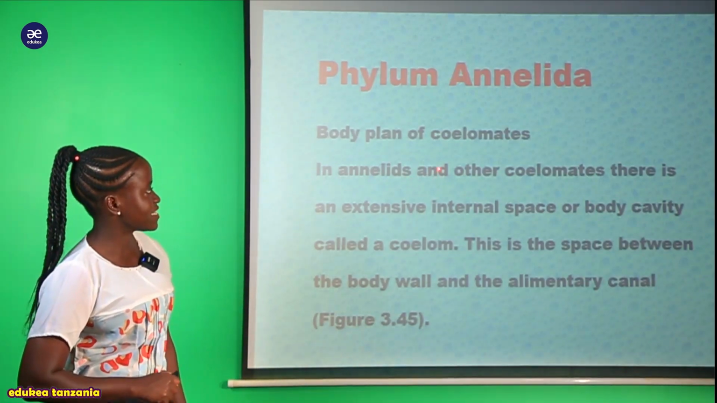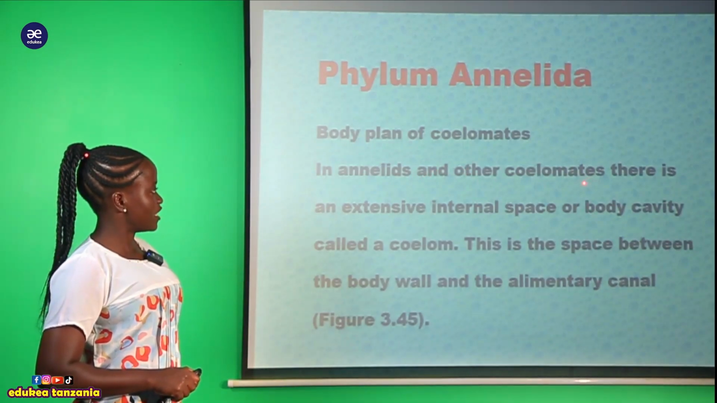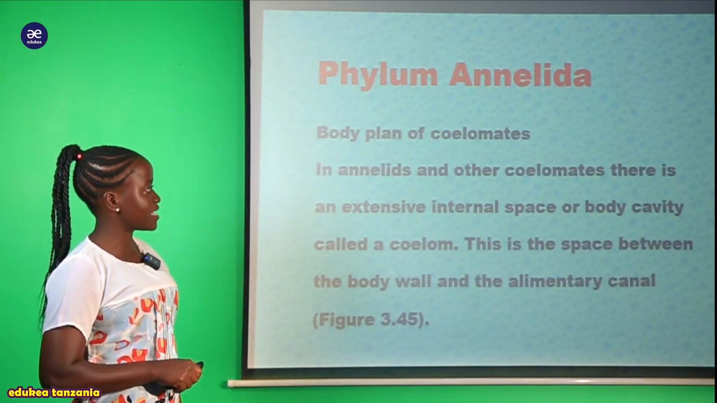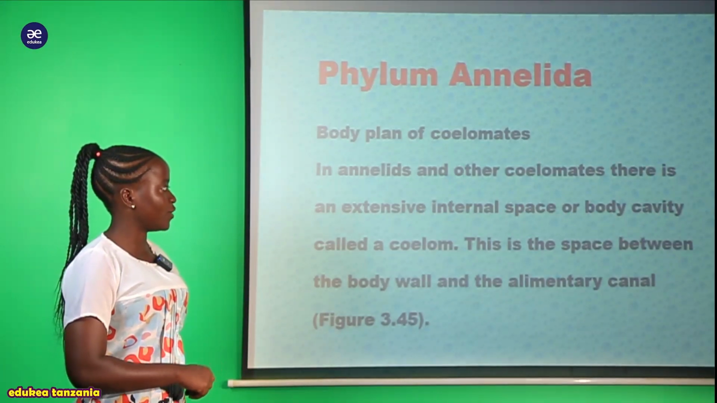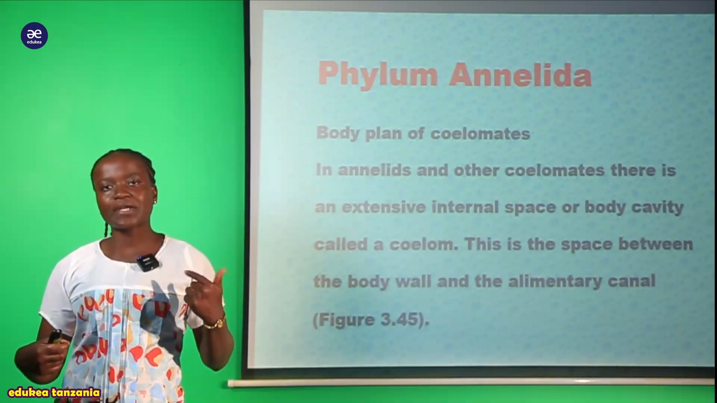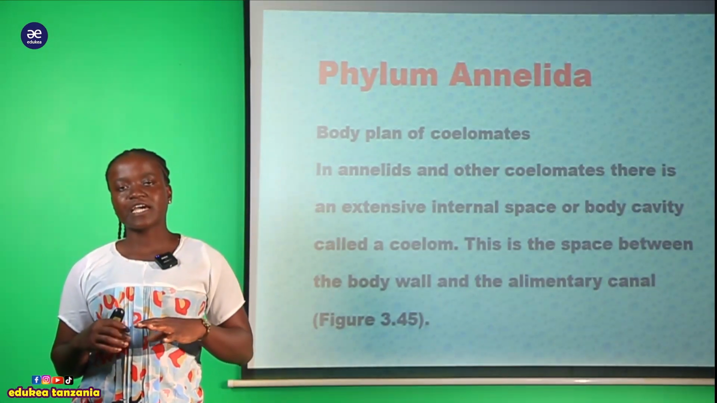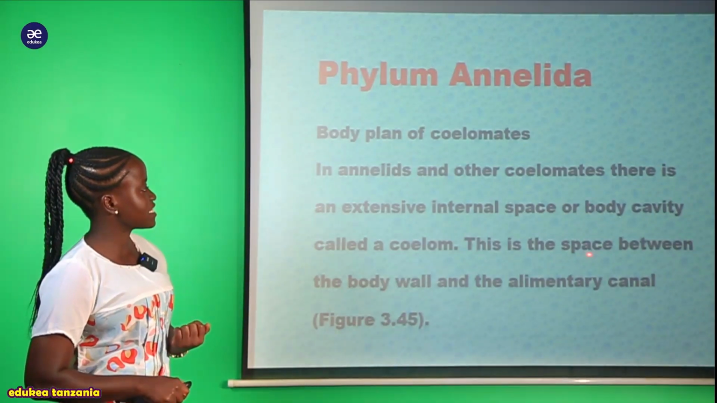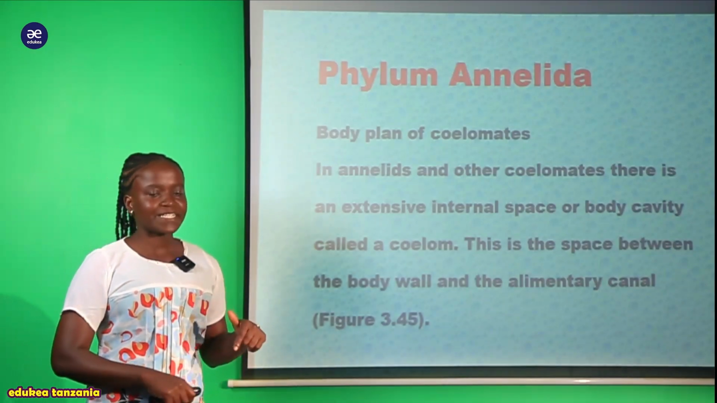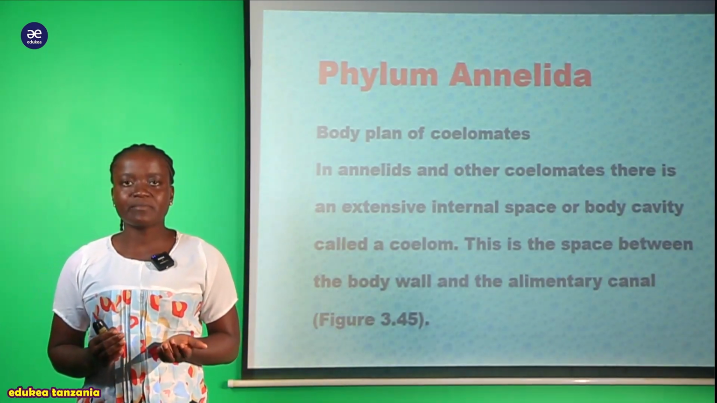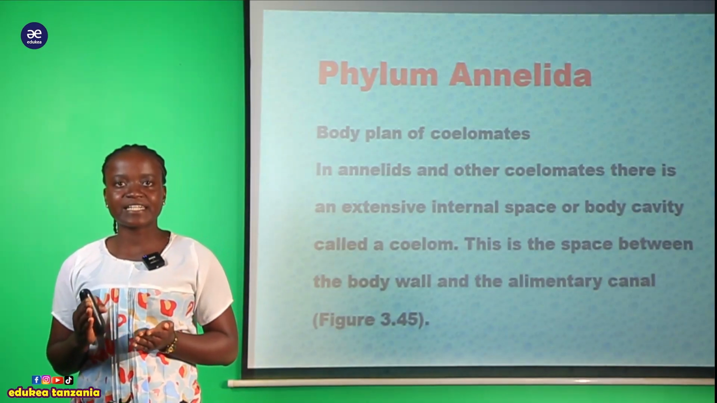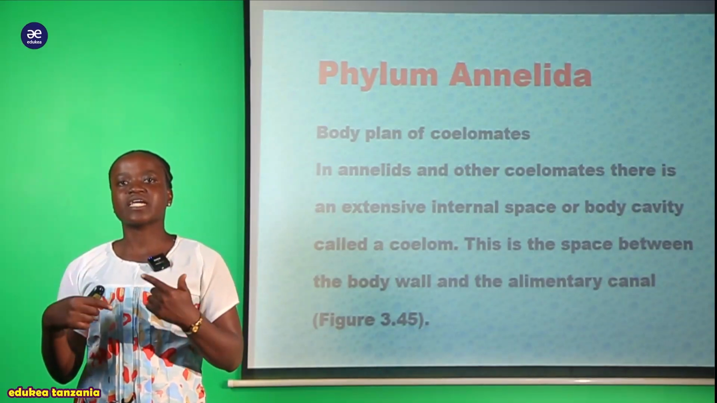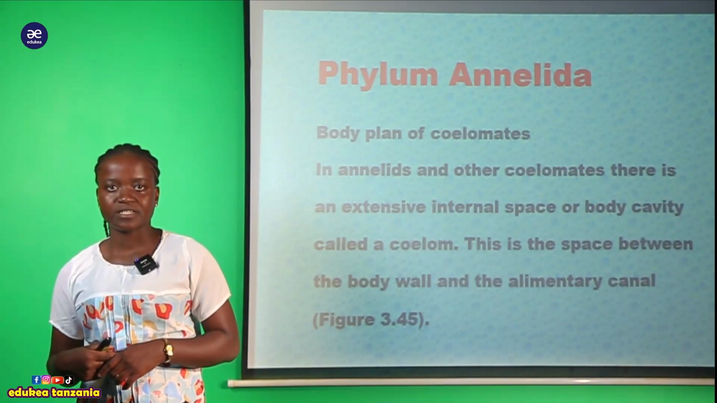So we say that in Annelids and other coelomates there is an extensive internal space or body cavity called the coelom. So within their body there is a cavity. What is a cavity? A cavity is just like a space that is found within their body. This is a space between the body wall and the alimentary canal. That space created between the alimentary canal and the body wall, the space in the middle, is what we call the coelom or the cavity.